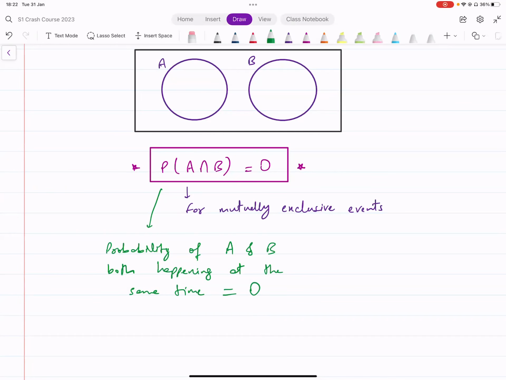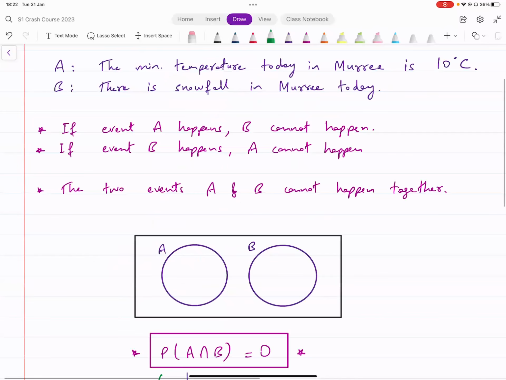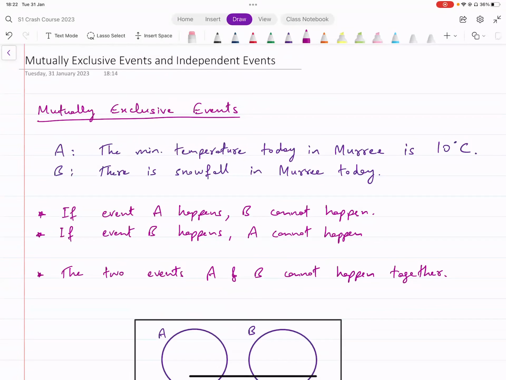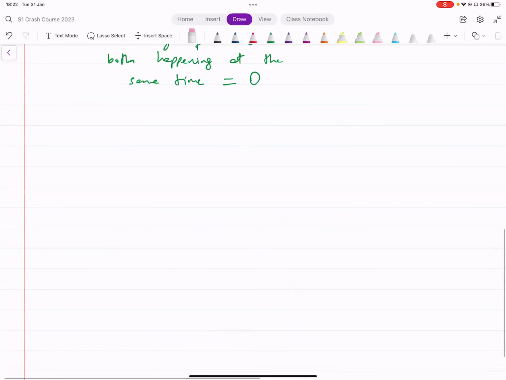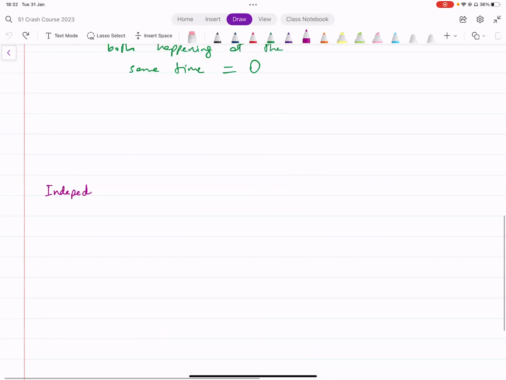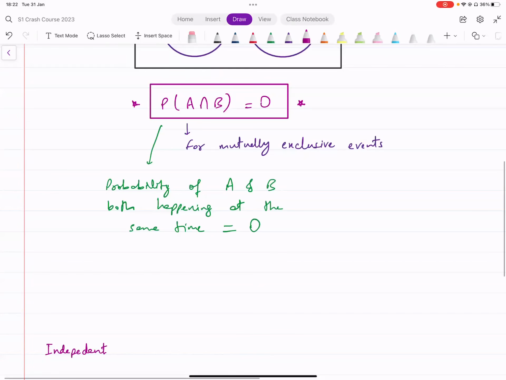Now let's take another example. In fact, let's talk about the other case now. The other type of events, which are independent events. Let's think about this now. Let's see what they are. Independent events. Now, not the same. Mutually exclusive does not mean the same thing as independent. In fact, if one of them is true, the other cannot be true.